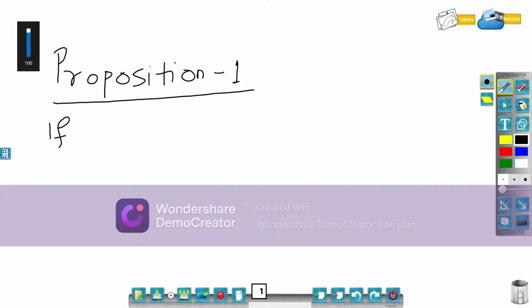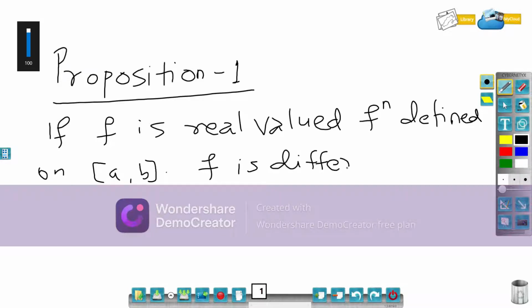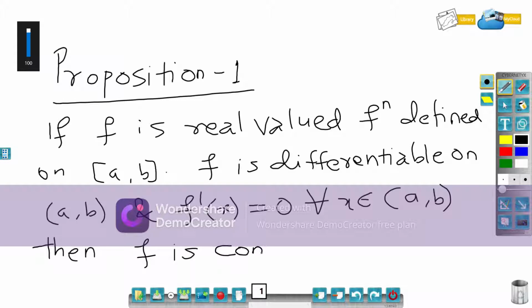If f is a real valued function defined on closed interval a comma b, f is differentiable on open interval a comma b, and the derivative of f is 0 for every x belongs to open interval a comma b, then we have to prove that f is a constant function.